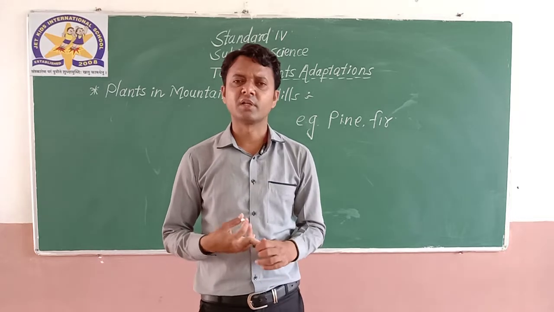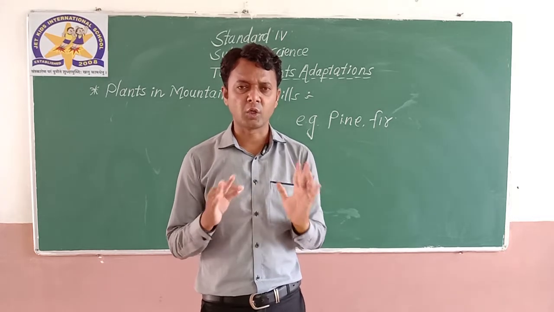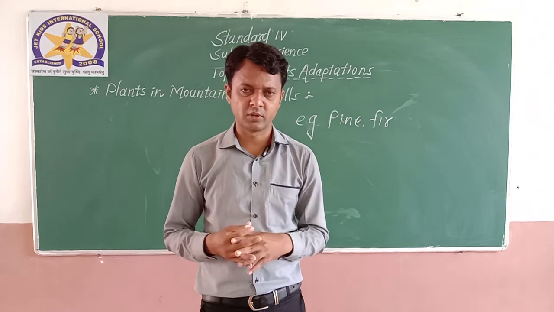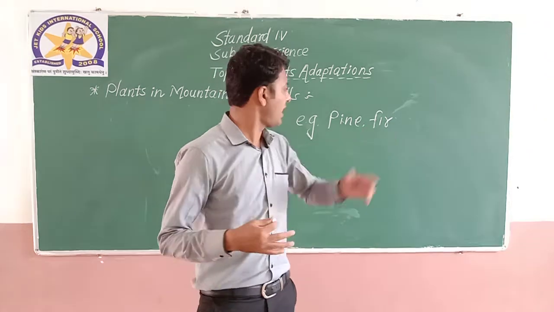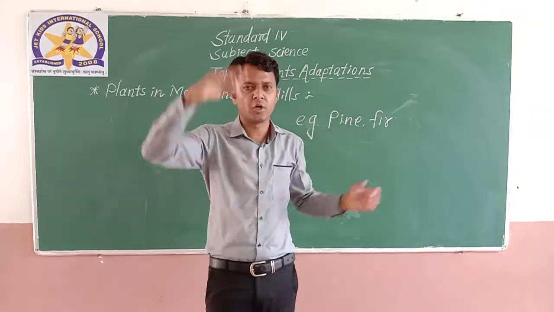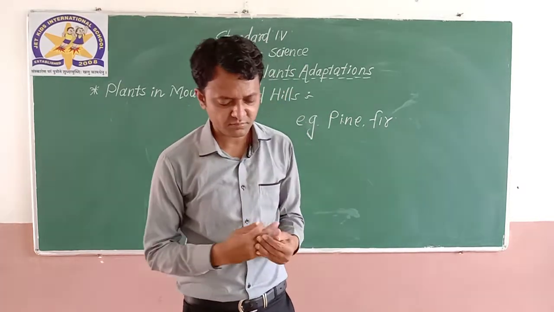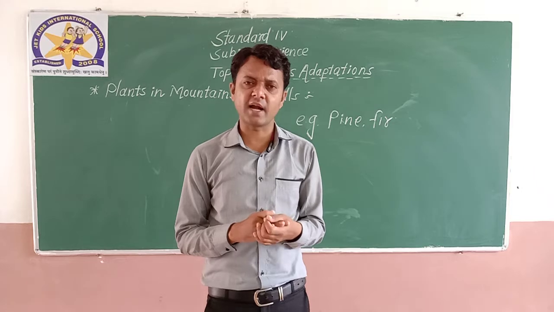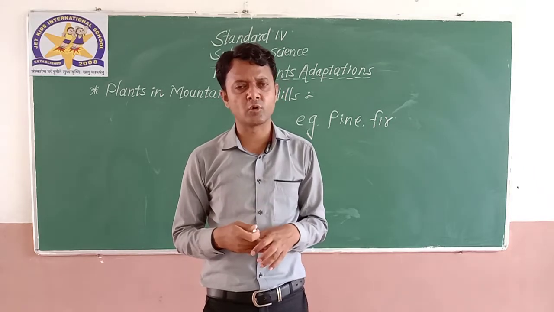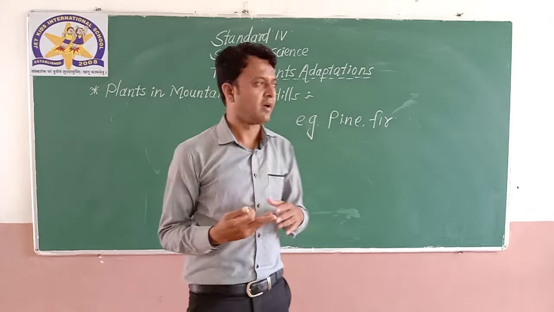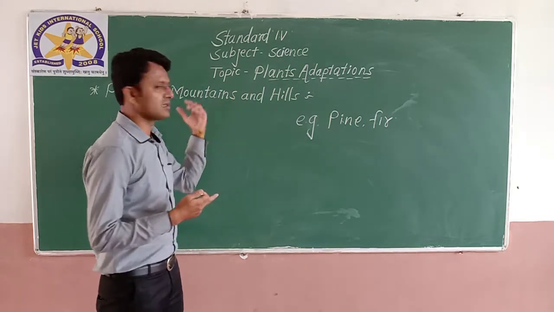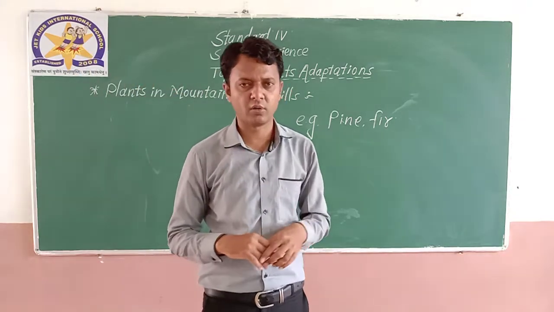First of all, these plants are straight, tall and cone shaped. Why are these plants straight, tall and cone shaped? Obviously, in the mountains and hills there is snowfall.